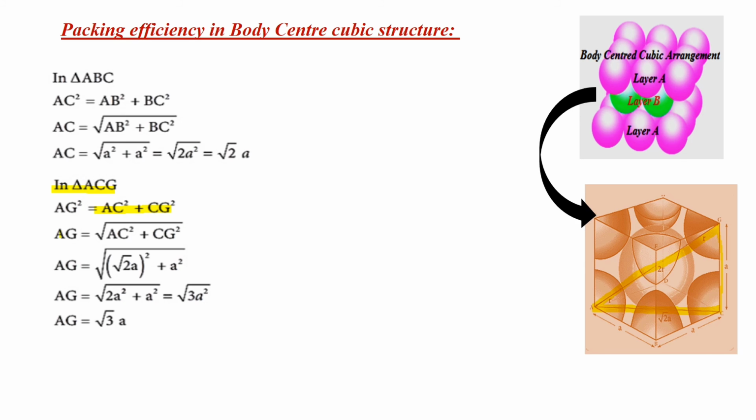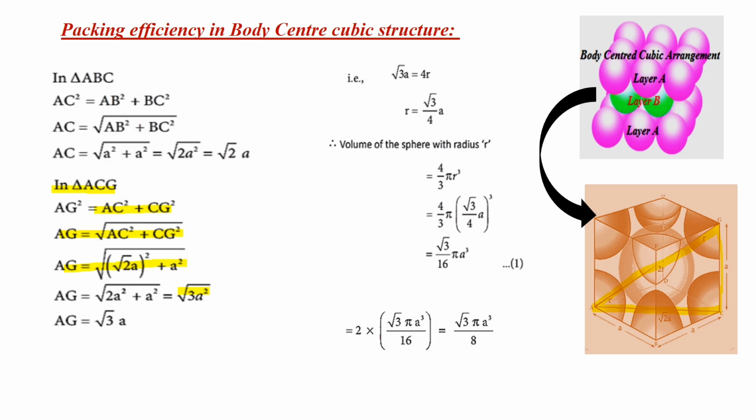Now AG is equal to under root AC square plus CG square, so AG is equal to under root 2A square plus A square, and AG is equal to under root 3A square, so AG is equal to under root 3A. Now under root 3A is equal to 4R, and R is equal to under root 3 upon 4A.